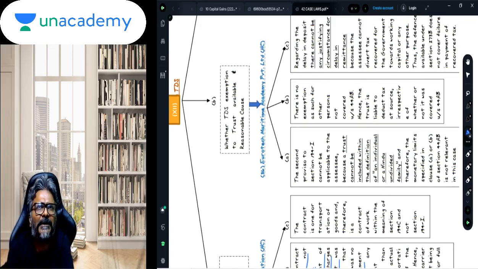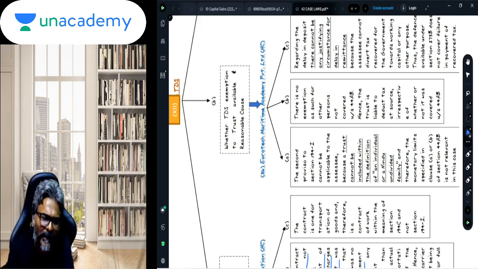Here, students, if you remember, there are many sections like 194C, 194J, 194H, 194I, wherein the individual and the HUF, being the payer of the amount, will be required to deduct the TDS only if in the last year their payment exceeded the threshold limit of rupees 1 crore or rupees 2 crores, 1 crore or rupees 50 lakhs respectively, last year turnover, isn't it? Only then there is a requirement of deducting the TDS.